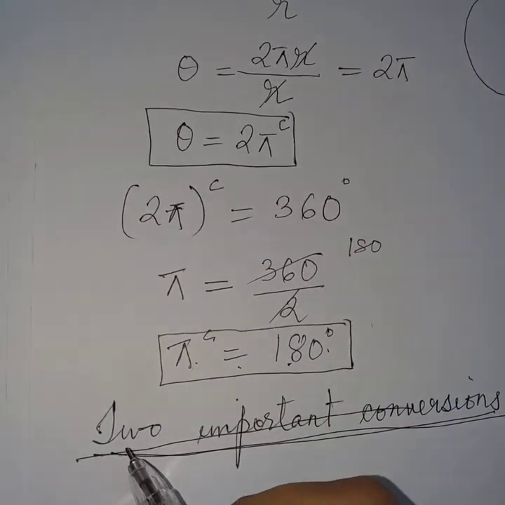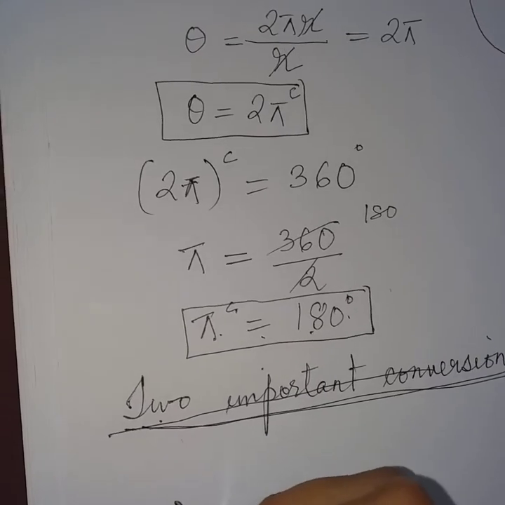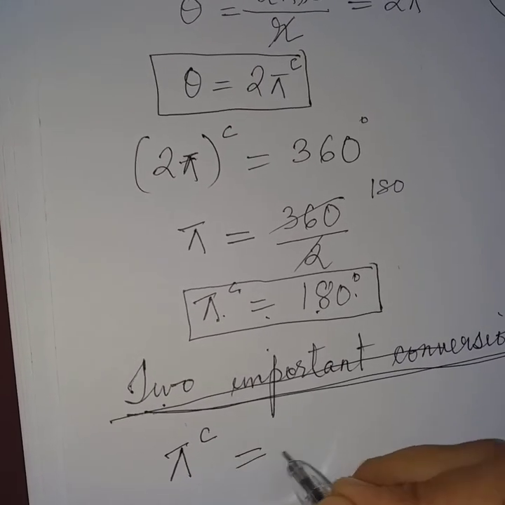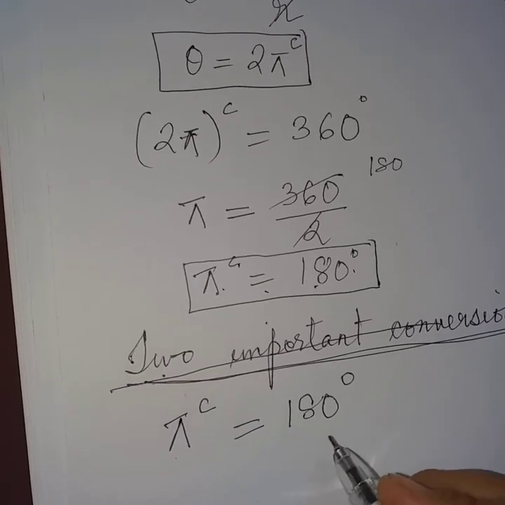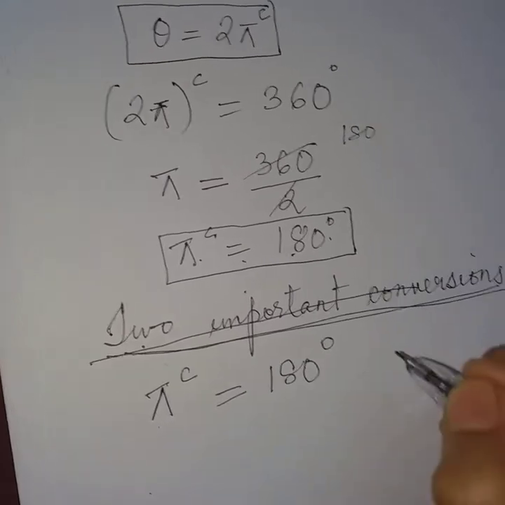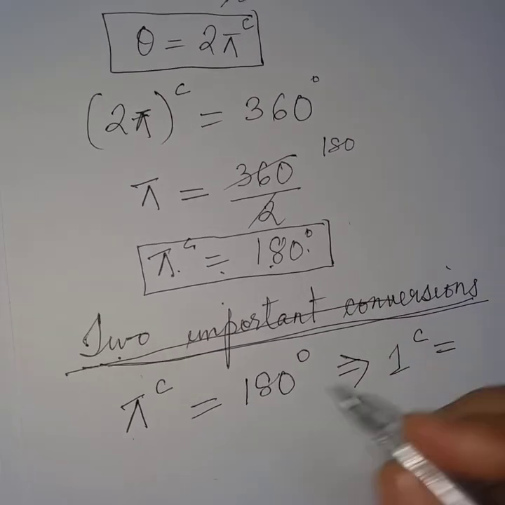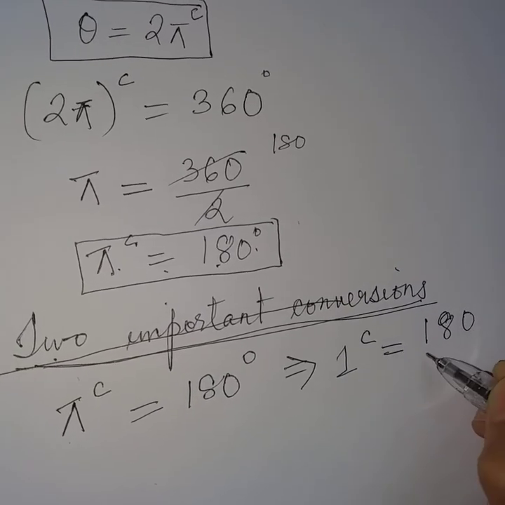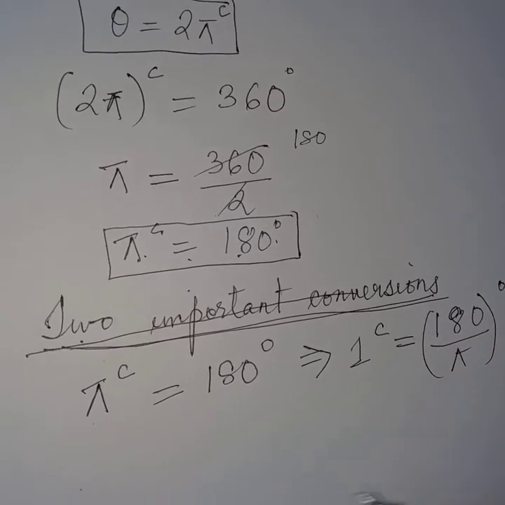Now let us take two important conversions, that is how to convert radian to degree and degree to radian. Now we know that pi radian is equal to 180 degree. So 1 radian will be equal to 180 by pi degree. So this is the first conversion.